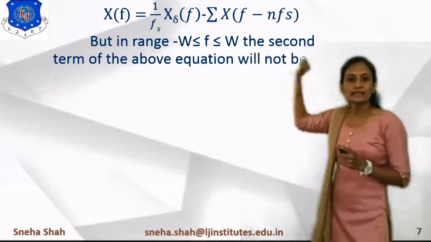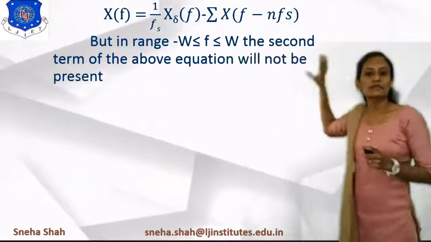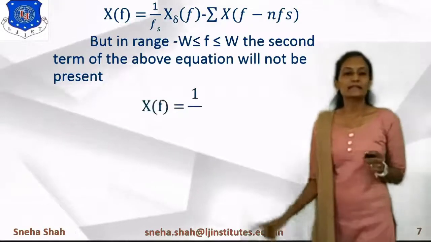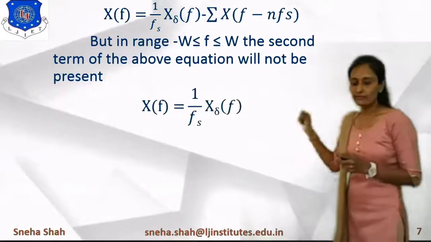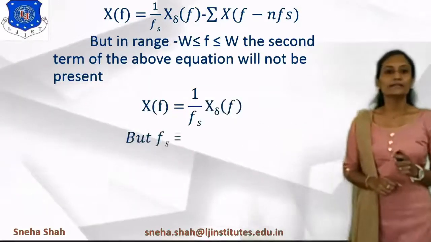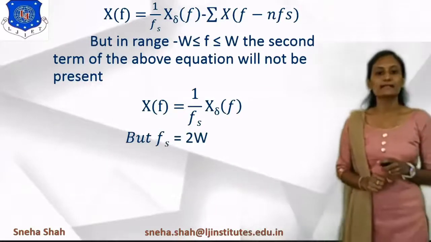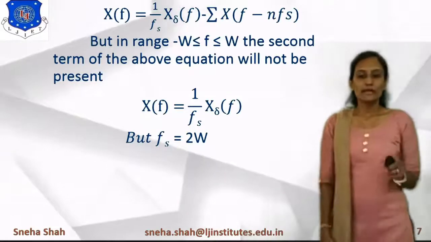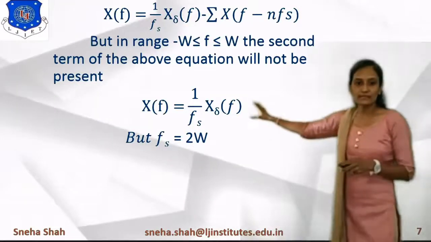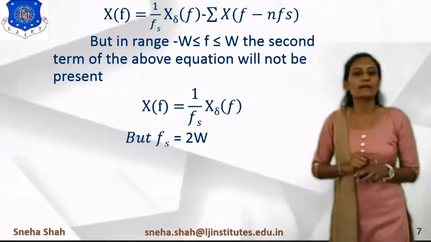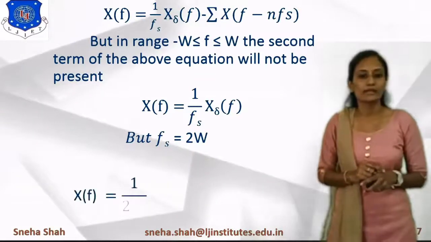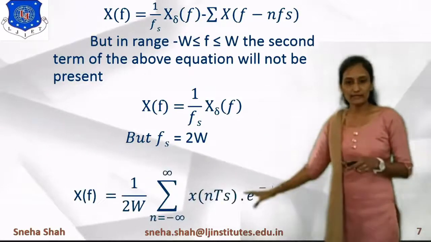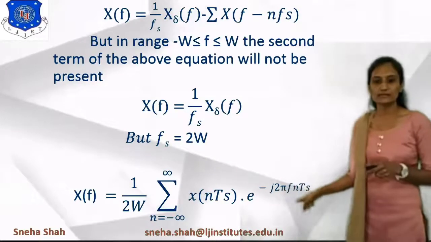So I am taking the range in between minus w to w, so the second term will be removed. So the final answer of x of f will be represented as 1 upon fs x del of f. Now in this we had taken fs is greater than or equal to twice w, so the minimum value of fs equals twice w. So if we put this value in this equation, x of f equals 1 upon twice w x del of f. So this is the final value of x of f. In this we had put the value of x del of f. So the value of x del of f equals this.